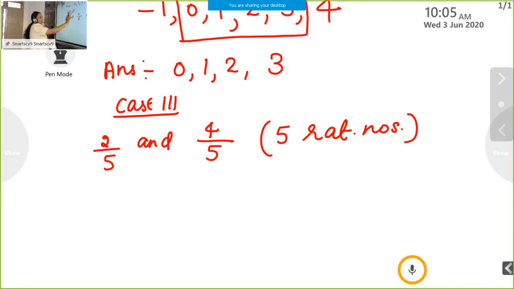See the question, 2 by 5, 4 by 5, both denominators are same. So simply between 2 by 5 and 4 by 5, there is only one number, 3 by 5. So we need to insert 5 rational numbers.